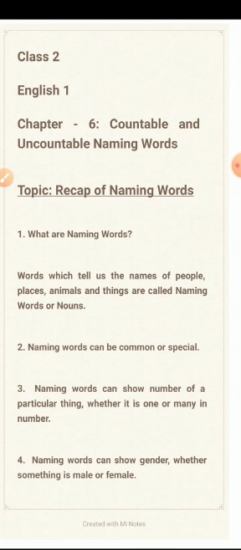Naming words can show gender also, whether they are male or female. For example, cow means we are talking about a female cow. Bull is male. So a naming word also tells us whether it is male or female.